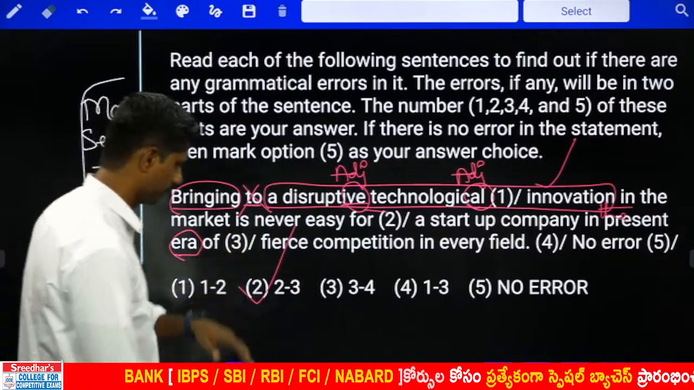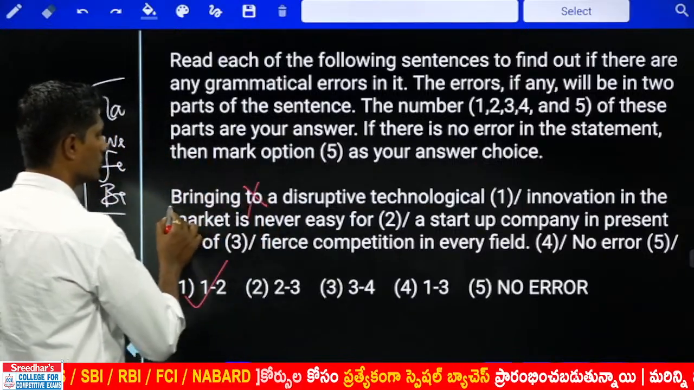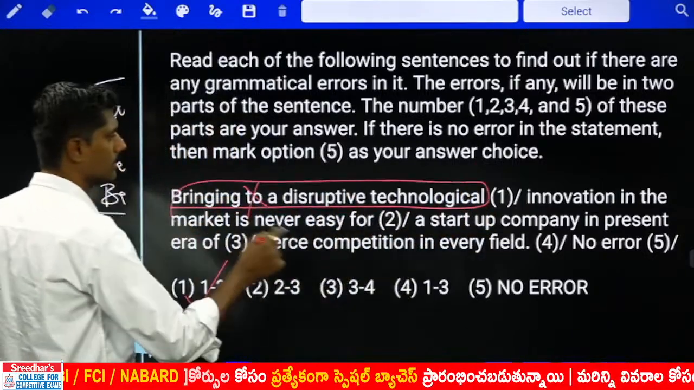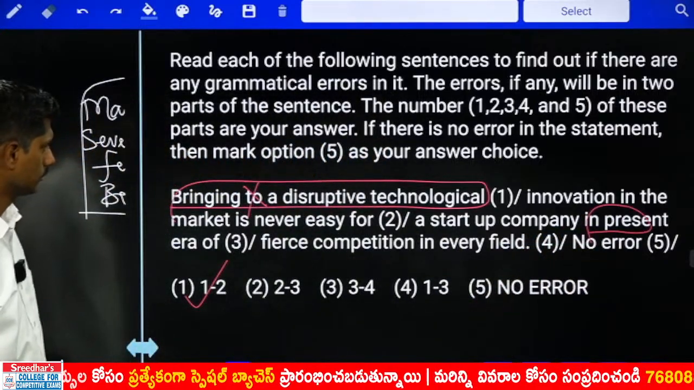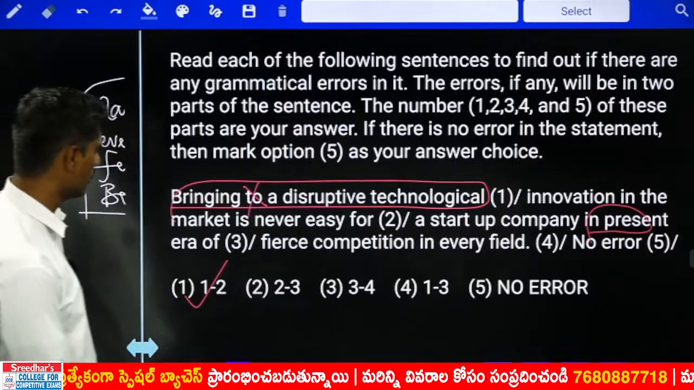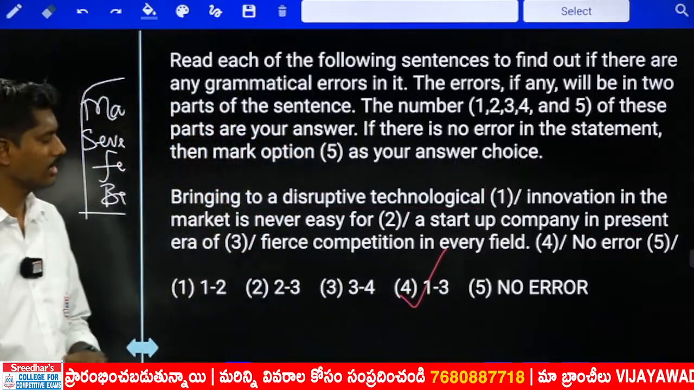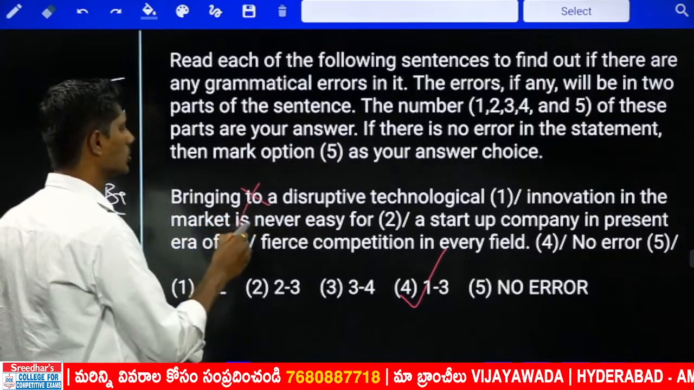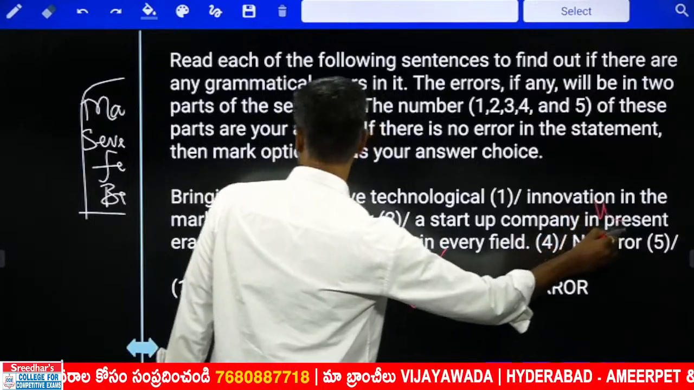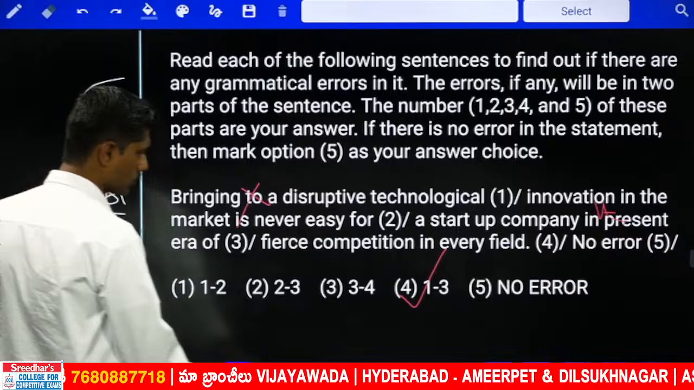Oh, sorry. It's not 2, 3, it is 1, 2. We have already said this. So the error is in "in the present" and "the present era." Oh my God, 1, 3, not even 2. Sorry. I identified the errors correctly, but I was choosing the wrong option. It is 4. So bringing 2 is wrong here: in the present era of fierce competition in every field. Next one.